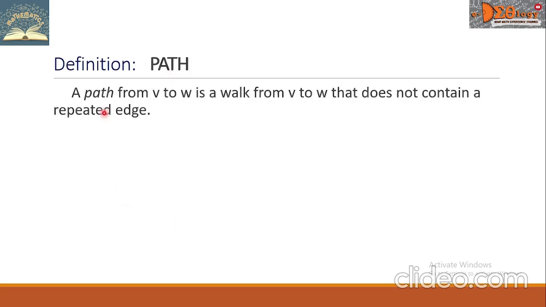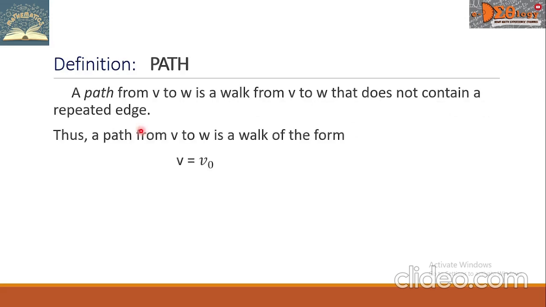Let us define path. A path from V to W is a walk from V to W that does not contain a repeated edge. Thus, a path from V to W is a walk of the form V equals V sub 0.